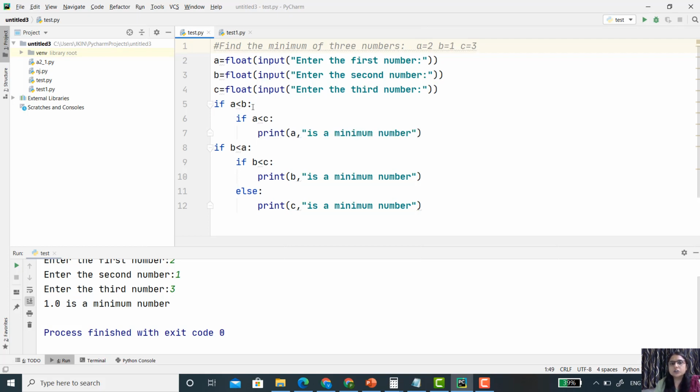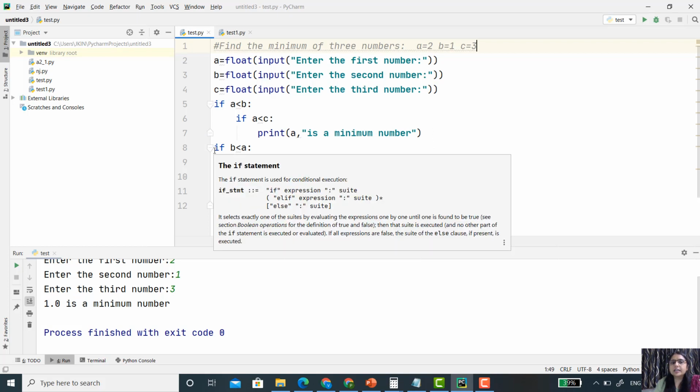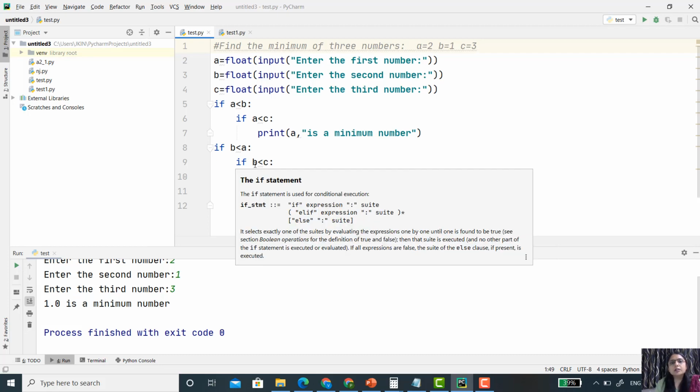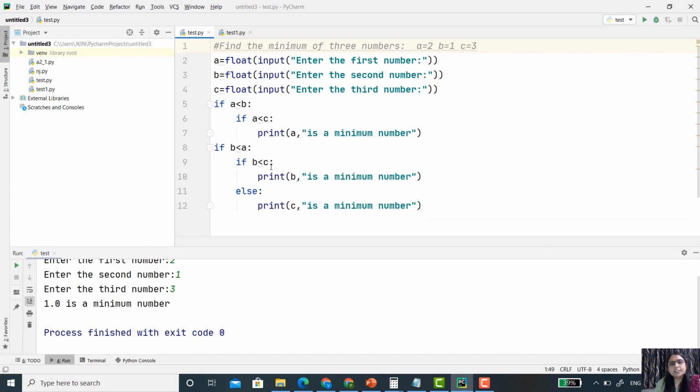No, that condition is not satisfied, so the body of this if will not execute. Now it checks the next if condition: 1 is less than 2. Yes, this condition is satisfied, so line number 9 is executed: 1 is less than 3. Yes, this condition is also satisfied. So it prints b is a minimum number, and that is correct.